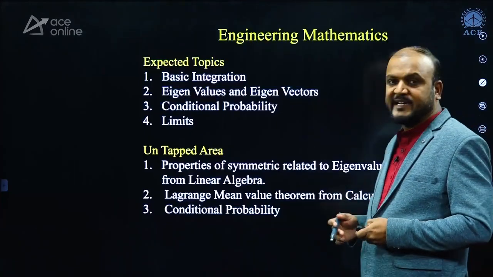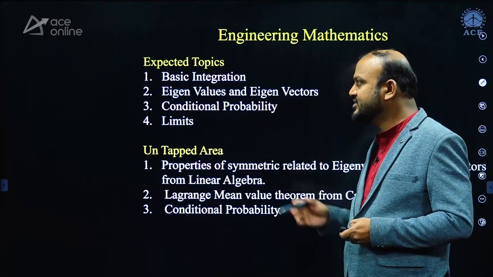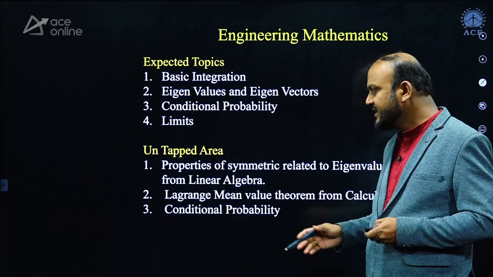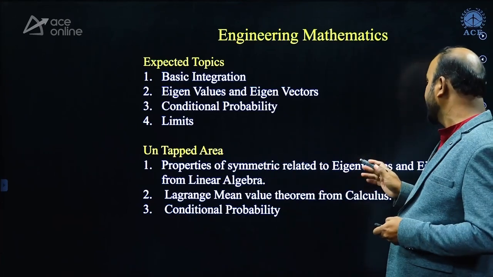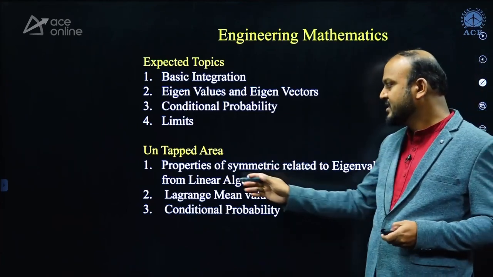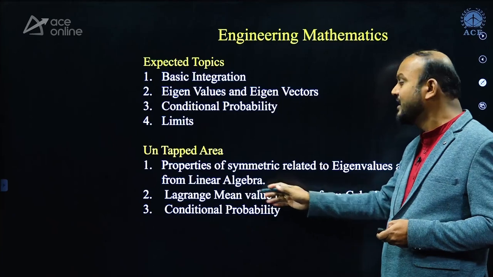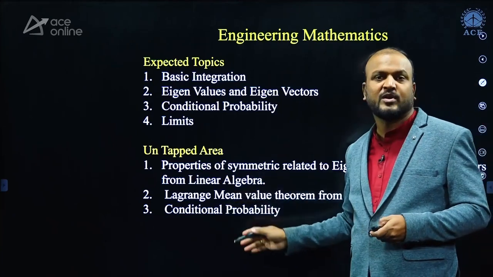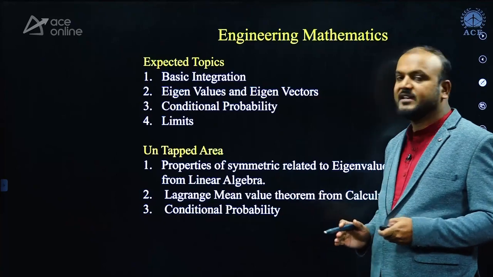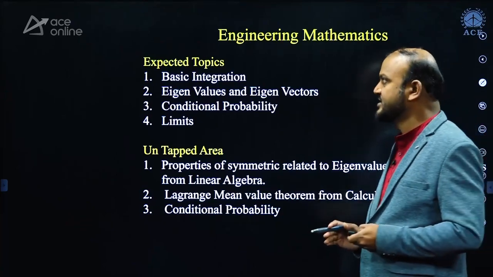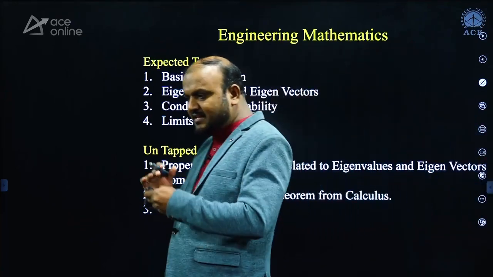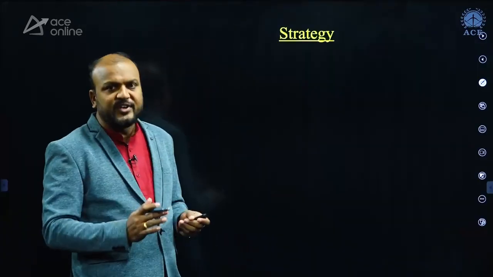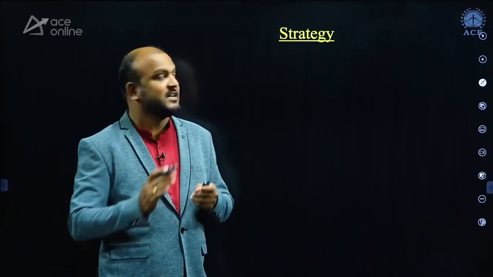Among the expected topics are basic integration, eigenvalues, conditional probability, and limits. The untapped areas are properties of symmetric related eigenvalues and eigenvectors from linear algebra, the Lagrange mean value theorem from calculus, and conditional probability, from where you can expect questions. Okay, so these are the subjects in the computer science engineering GATE syllabus.